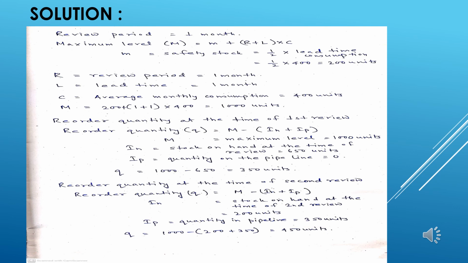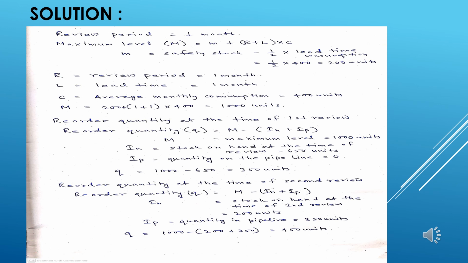Now coming back to the solution part, we have seen from the given sum that the review period is 1 month. The maximum level, treated as capital M, is equal to m plus RL into C. The minimum level, or small m, is practically the safety stock, which, as we discussed in the previous slide, is half of the lead time consumption.